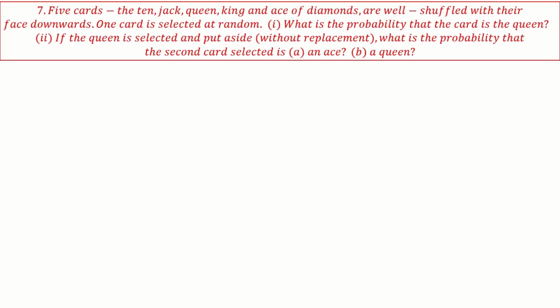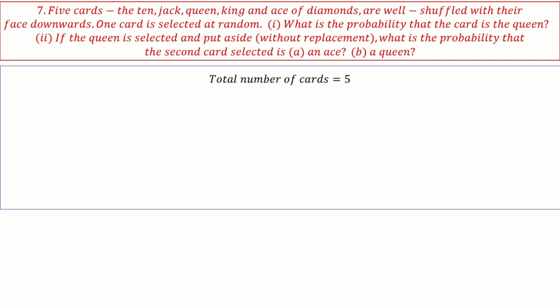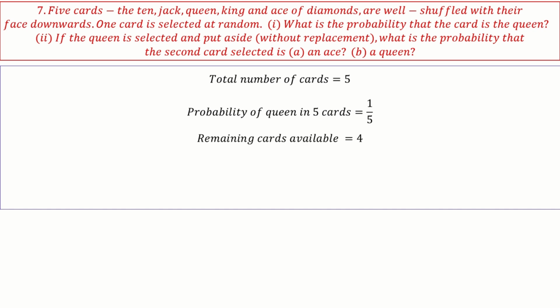Next. 5 cards, the 10, jack, queen, king, and the ace of diamond are well shuffled with their face downwards. One card is selected at random. What is the probability that the card is a queen? Let's do one by one. Similar problem, only total number of outcomes is 5 here because only 5 cards are there. Probability of queen in 5 cards is 1 by 5.